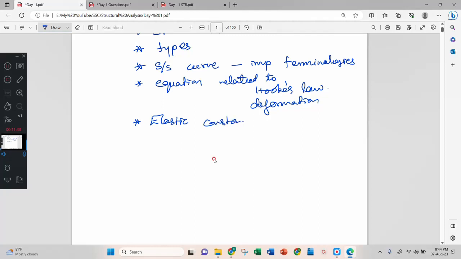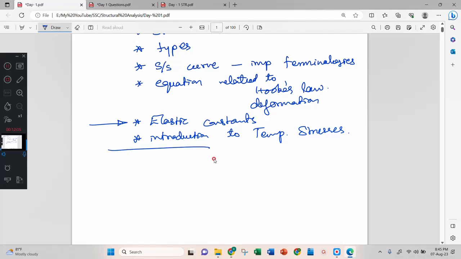In the syllabus they have mentioned only elastic constants, but we have to study the other things also. After elastic constants, an introduction to temperature stresses. Then after that, we will solve problems, or objective questions. We will be solving objective questions. This is our plan.